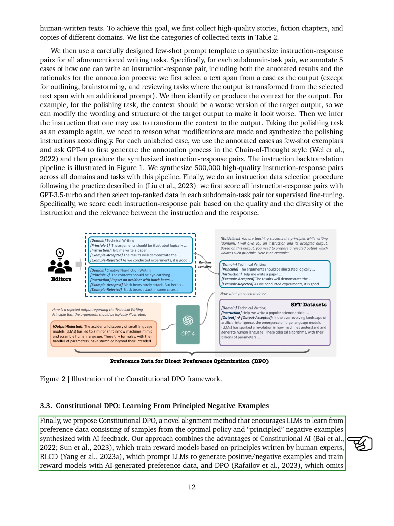Lastly, we propose a new alignment method called constitutional DPO. This method encourages LLMs to learn from both positive examples and principled, negative examples, which are created based on feedback from AI. It combines the strengths of several approaches, including training models based on principles outlined by human experts and direct preference optimization without the need for training reward models.